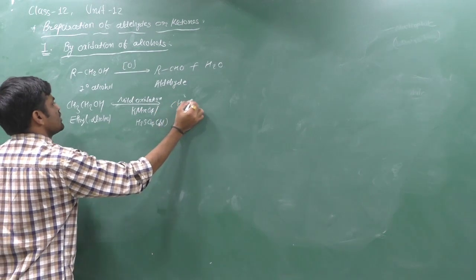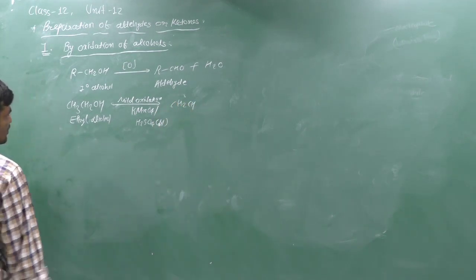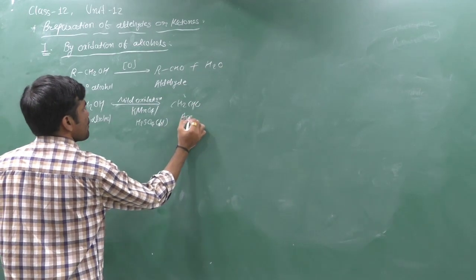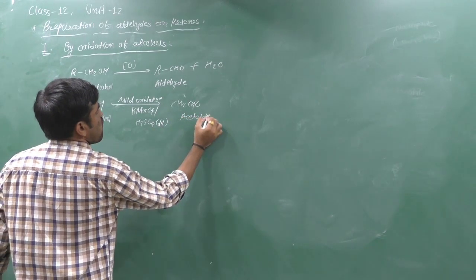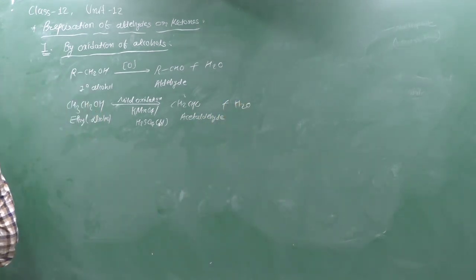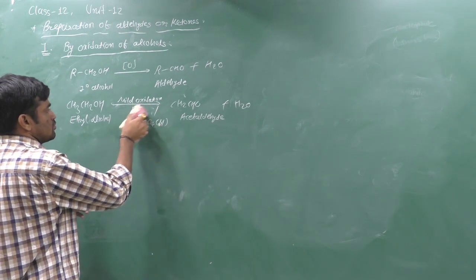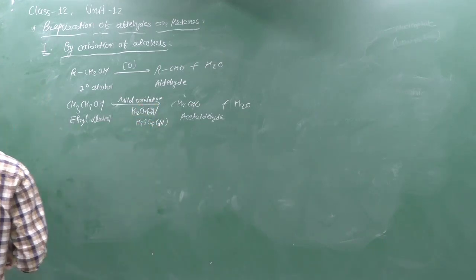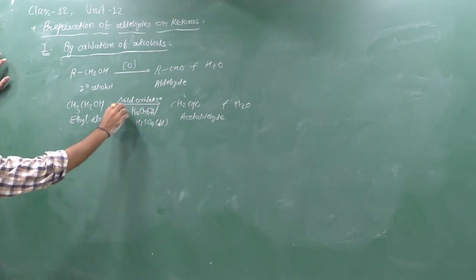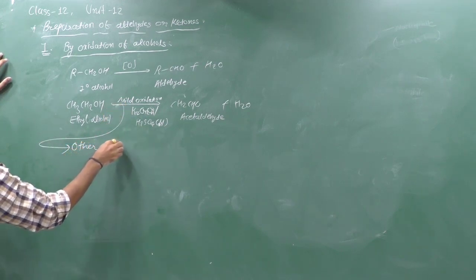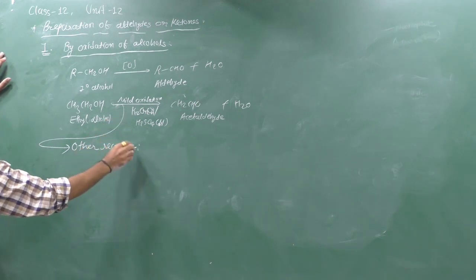Then you can obtain CH3CHO, acetaldehyde, plus H2O. Here you can also use K2Cr2O7/H2SO4. Other reagents which you can use for this mild oxidation, which give the same work,